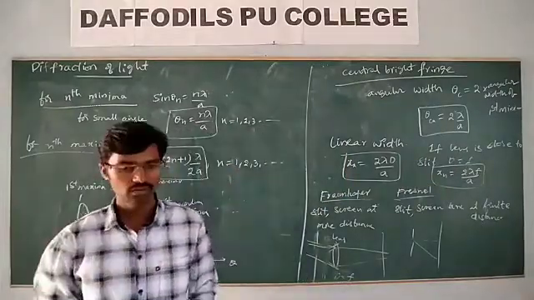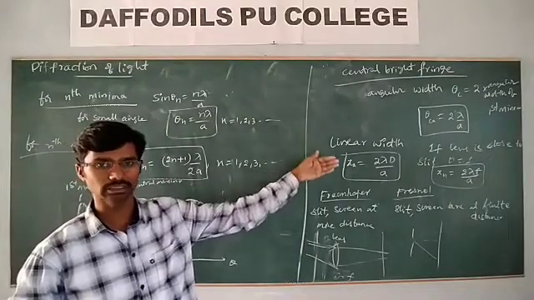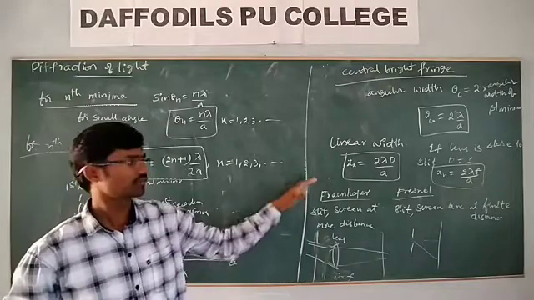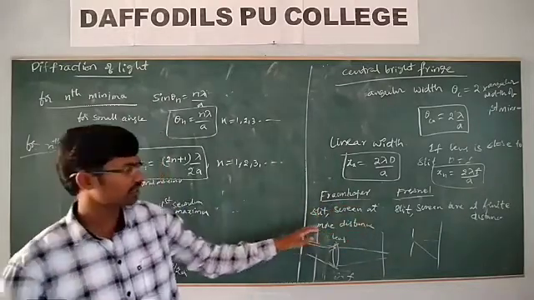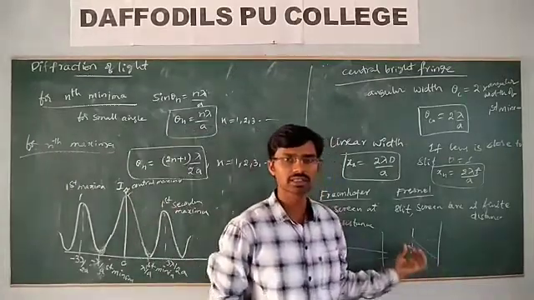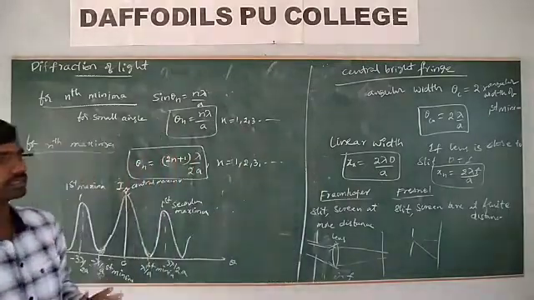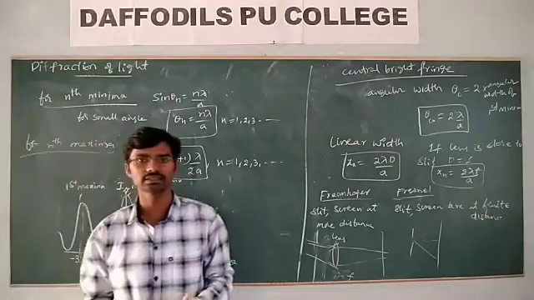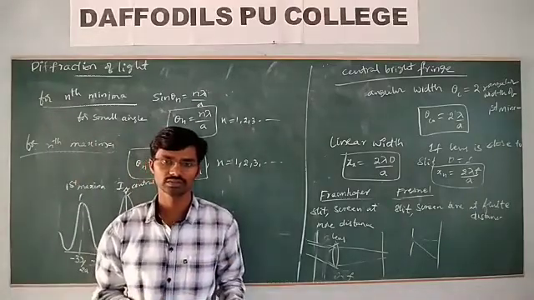Is it? So this is the diffraction of light, the condition for maxima and minima, and the difference between Fraunhofer and Fresnel diffraction. In Fraunhofer diffraction, the lens is used. Here no lenses are used because the slit and screen are at finite distance. And what would be the difference between interference and diffraction of light? A very important point.